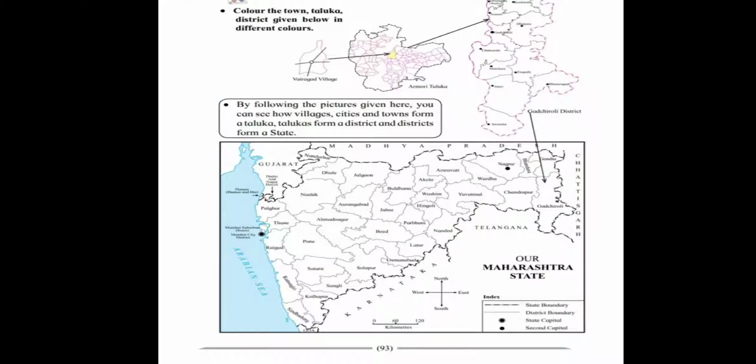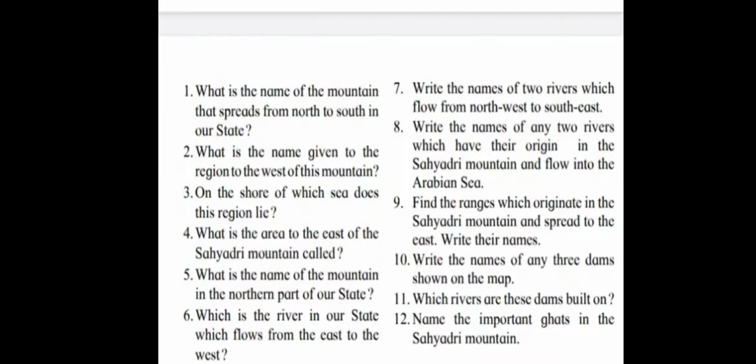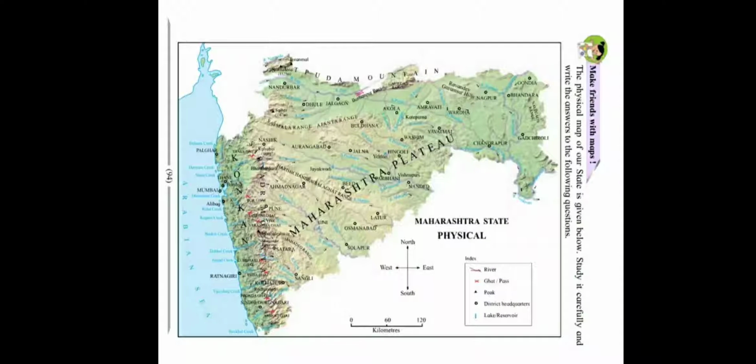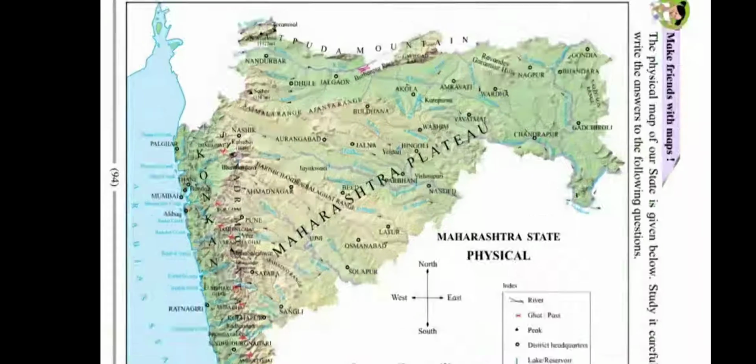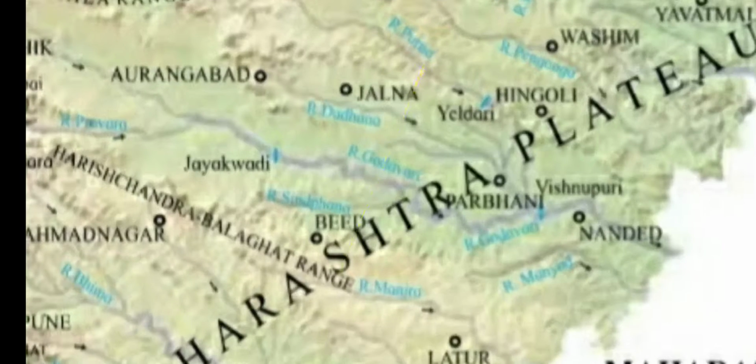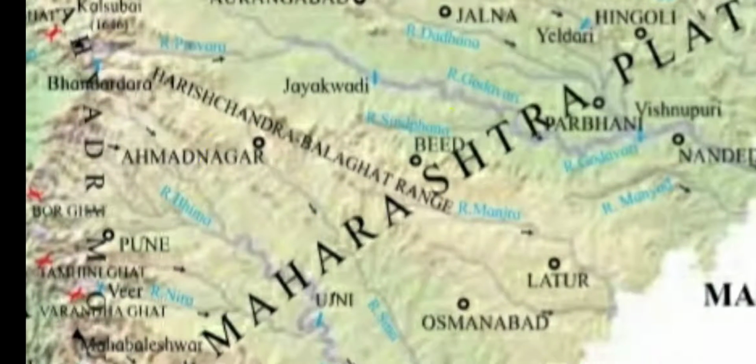Now the seventh question is asked. Write the names of the two rivers which flow from northwest to southeast. The names of the two rivers which flow from northwest to southeast are the Godavari and Bhima rivers. Here you can see the Godavari and Bhima rivers.